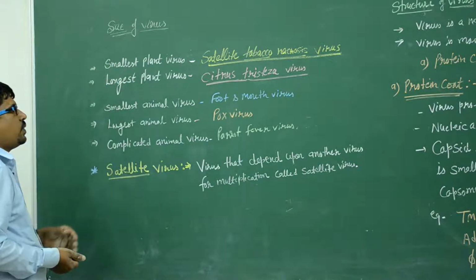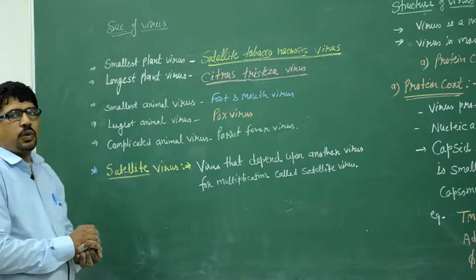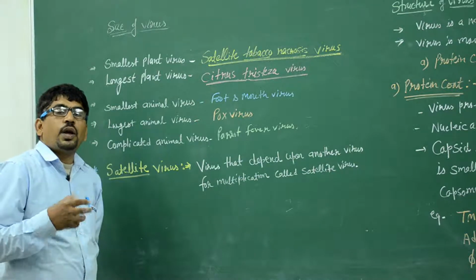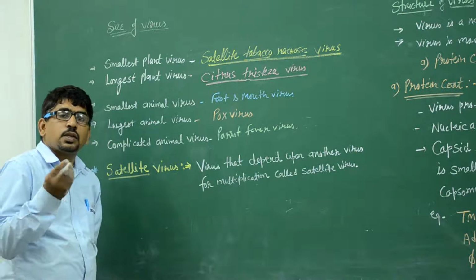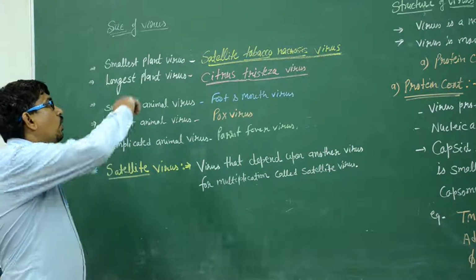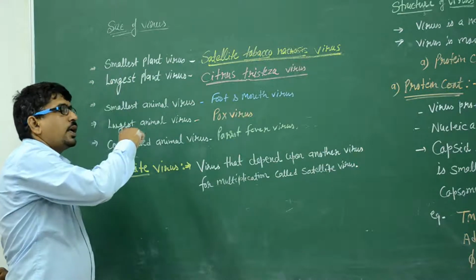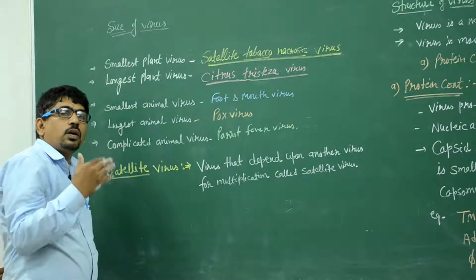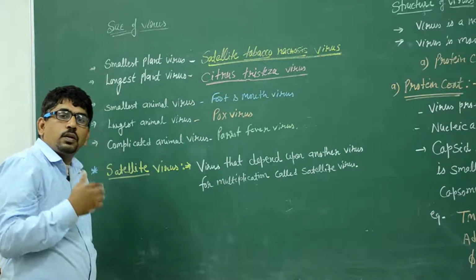The size of virus: we know very well the viruses are smaller than bacteria. Viruses are smaller than bacteria, and a few viruses are bigger in size and a few are smaller in size. Clear? So viruses have a small size as compared to bacteria because they filter, the bacteria to filter.